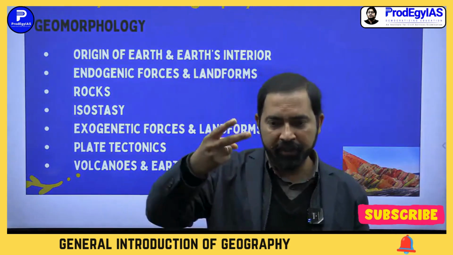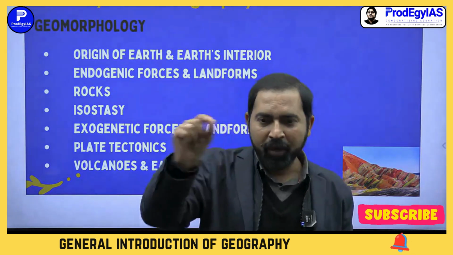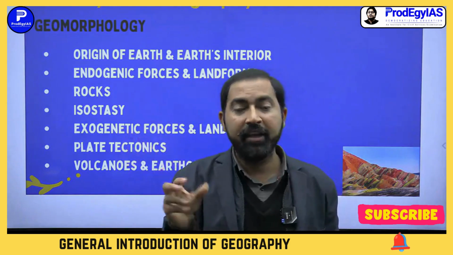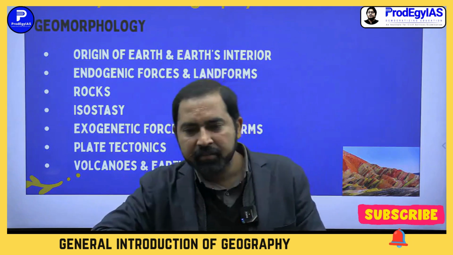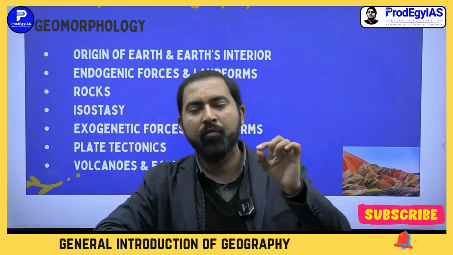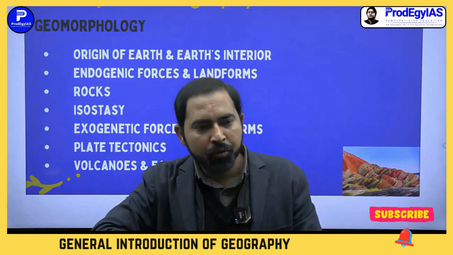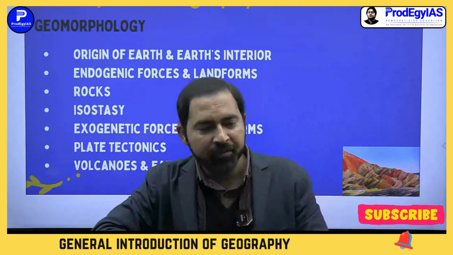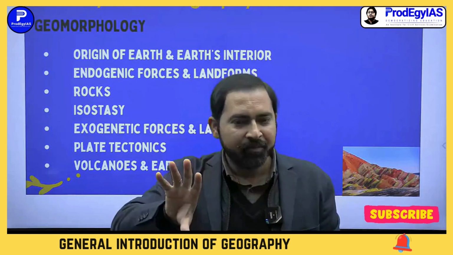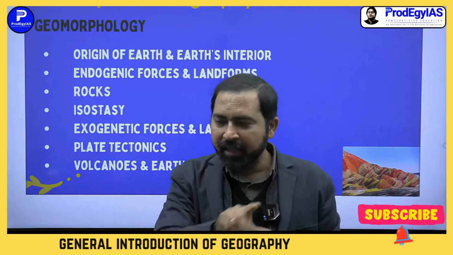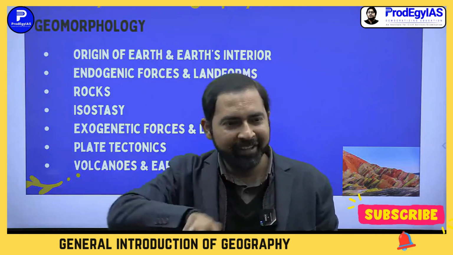UPSC confuses with the options. Like there could be a question asked. A young fold mountain has the following features: 1, fold; 2, fault; 3, gorges; 4, U-shaped valleys; 5, V-shaped valleys. Then codes. You have seen such type of questions. Then 1, 2, 3, A; B, 2, 3, 4; C, 1 and 3, like this.